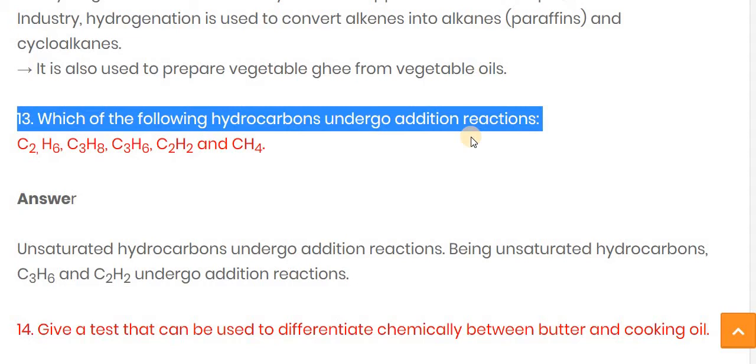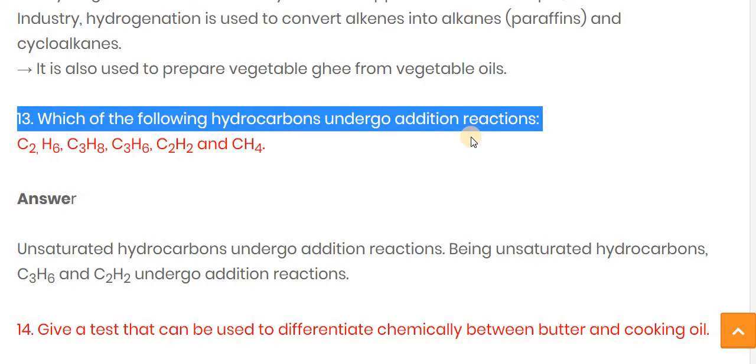You can also consider it as an unsaturated hydrocarbon. Whatever hydrocarbon possesses a double bond or a triple bond, we can add hydrogen to it, and then this unsaturated hydrocarbon is converted into a saturated hydrocarbon.